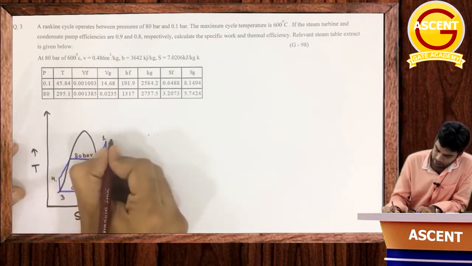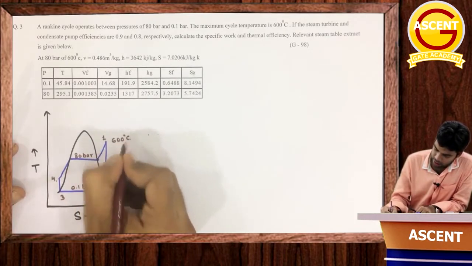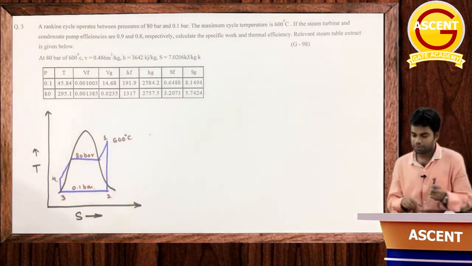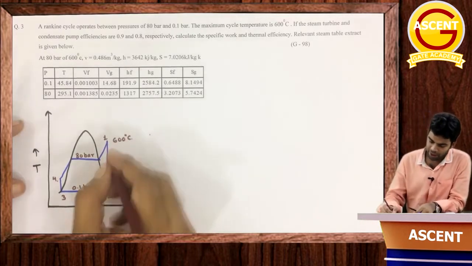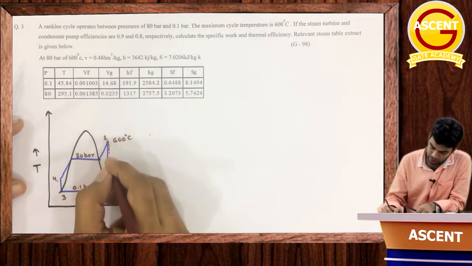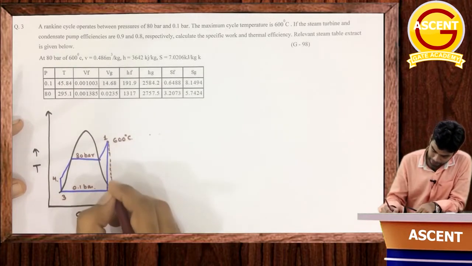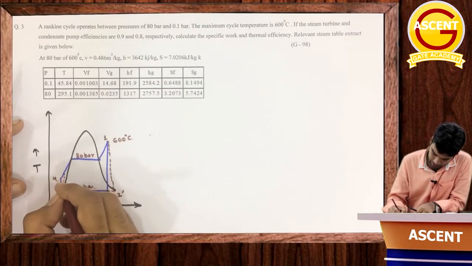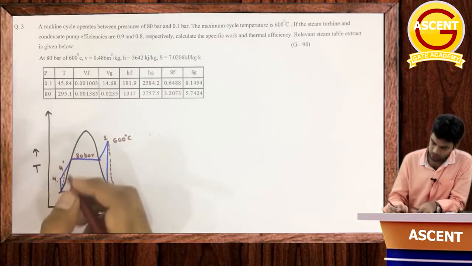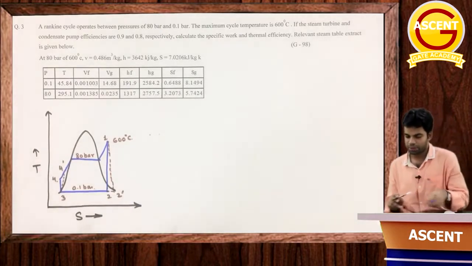At point 1, the cycle temperature is given as 600 degree centigrade. We are having the steam turbine and pump efficiencies. That means the actual point will be somewhere here at 2 dash. Similarly, this will be at 4 dash, because turbine and pump efficiencies are given.